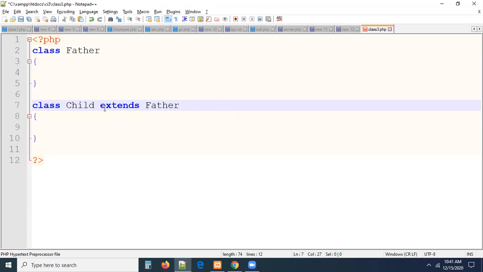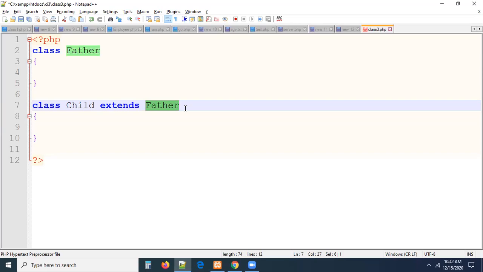This is what you have to know. Now there is a relationship between these two classes. Child class is extending the father class. What is the meaning of it? All the properties and methods you define in the father class are automatically extended, automatically inherited, to the child class. Your father's properties are inherited to you. In the same manner, father class properties are inherited to child class.